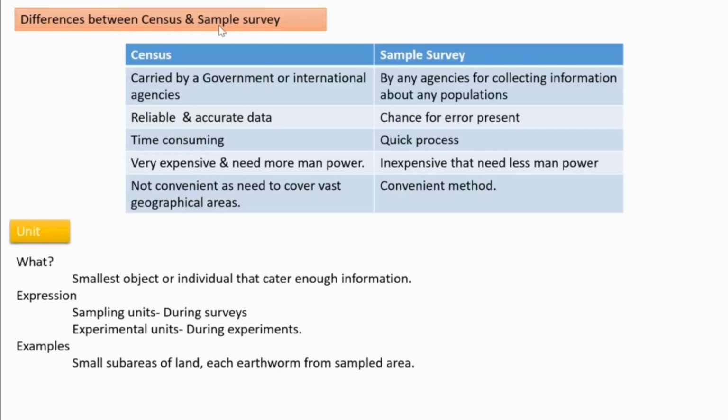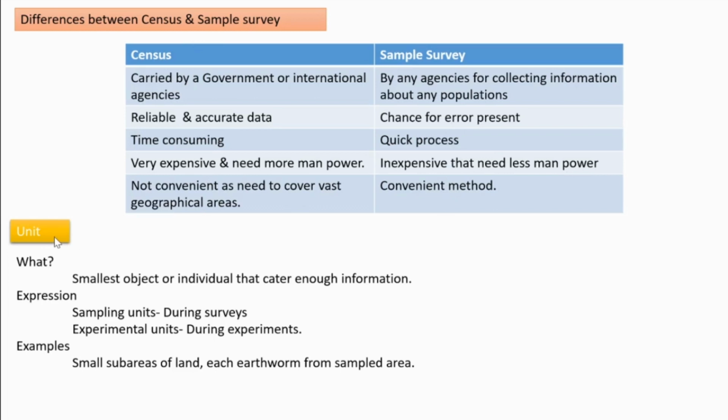The difference between census and sample survey. Census is carried out by government or international agencies, but sample surveys are done by agencies for collecting information about any population. Census is more reliable and accurate. There is more chance for error in a sample survey. Census is time consuming, while a sample survey is quick. Census is very expensive and needs more manpower. A sample survey is inexpensive and needs less manpower. Census is not convenient; a sample survey is more convenient.